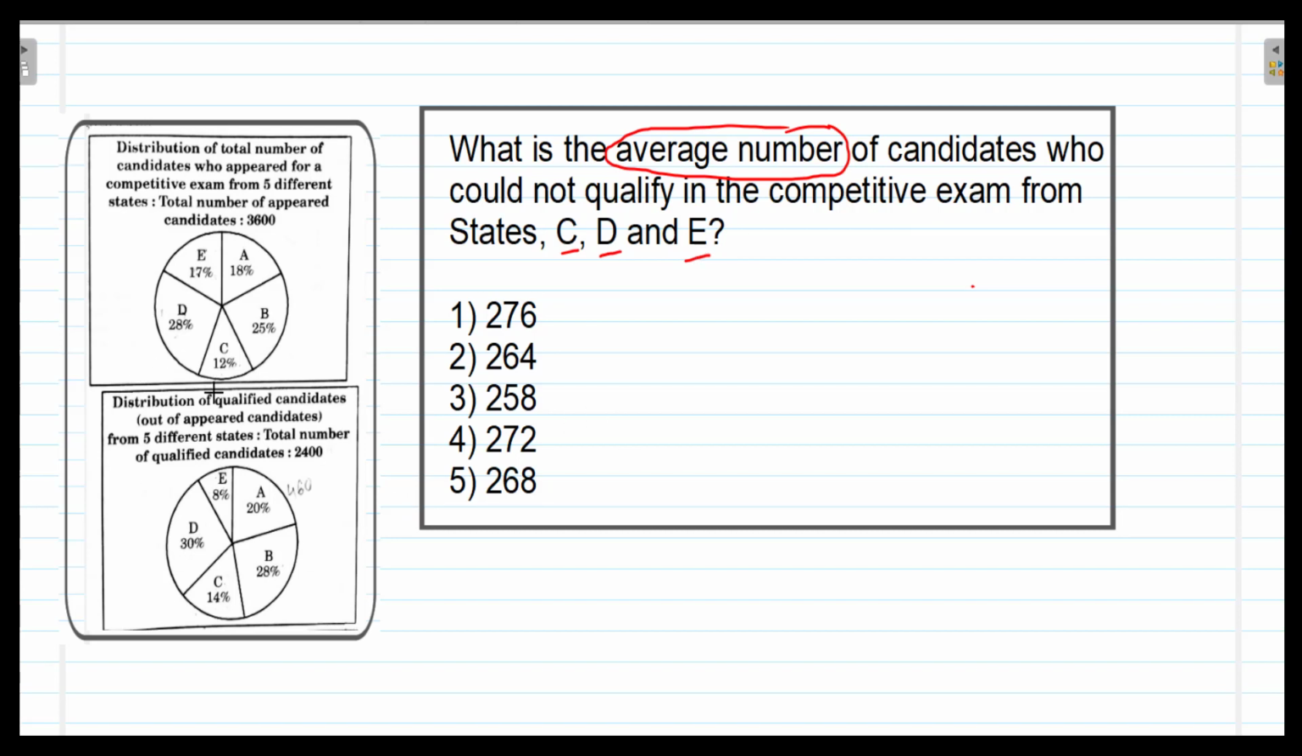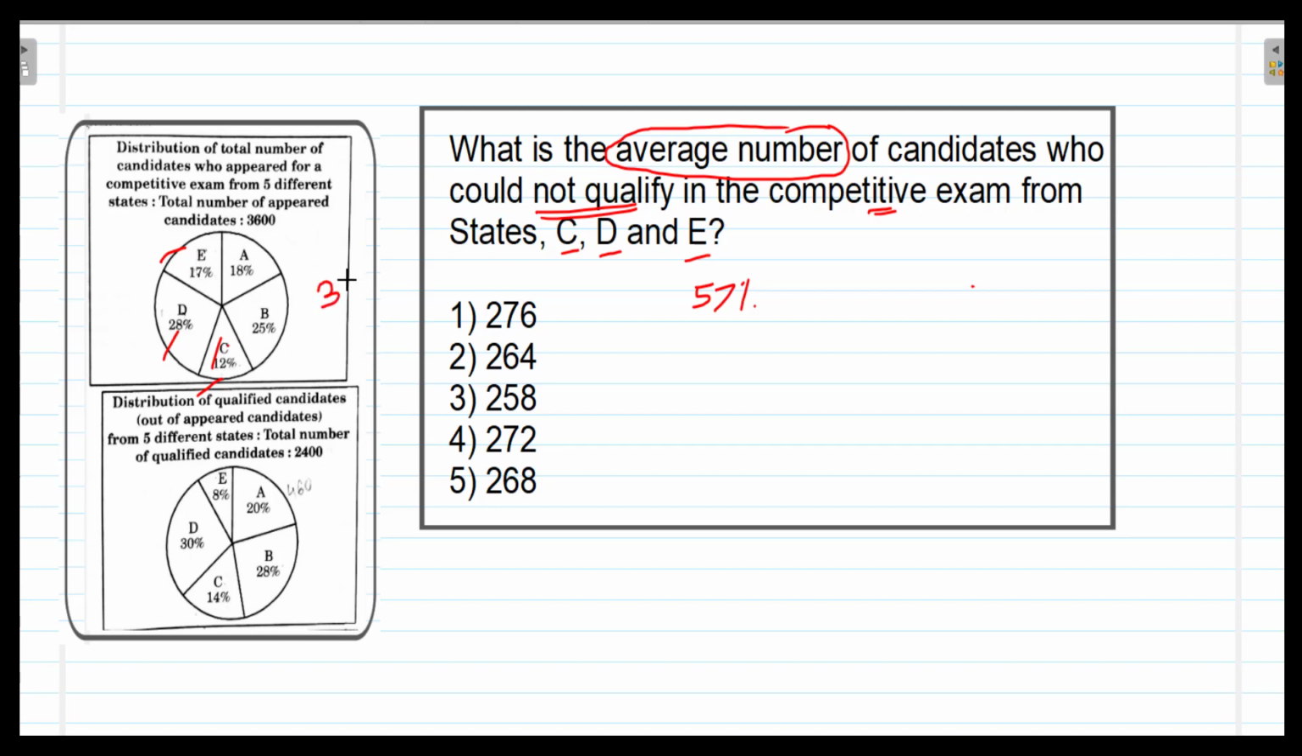And we will have to find the appeared candidates from C, D and E and subtract them, and that difference will be the number of candidates who have not qualified in the competitive examination. So first we will see the number of candidates appeared from C, D and E. So that total percent will be 12% plus 28% plus 17%, that will be 20, 30, 40, 50 and 57%. So 57% of the candidates from C, D and E appeared for the examination.